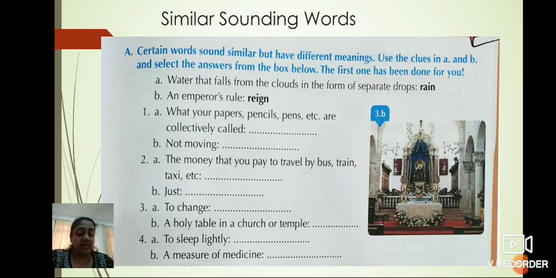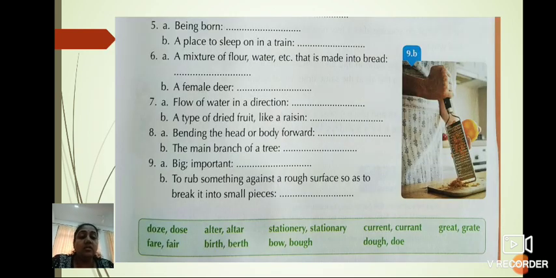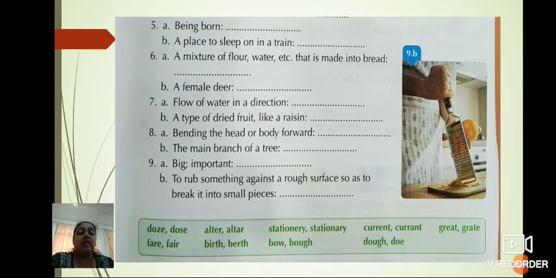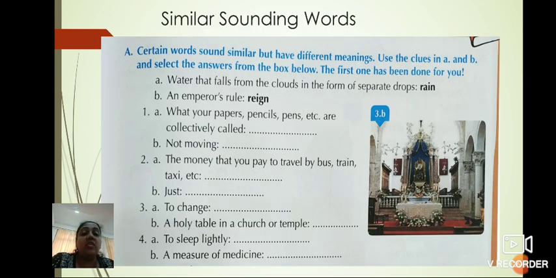Number 3, to change dash. What do we call it? See here the options. Yes, second number. To change means alter. Sometimes we give our dress for alteration. That is called change, alter, A-L-T-E-R. Alter. And a holy table in a church or temple is also called altar. But the spelling is A-L-T-A-R. What is the spelling? A-L-T-A-R.